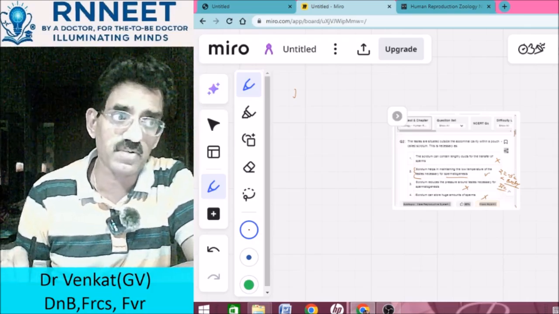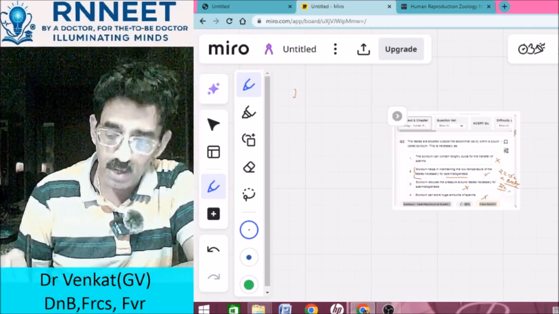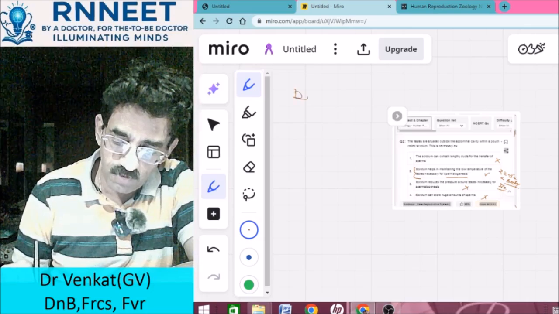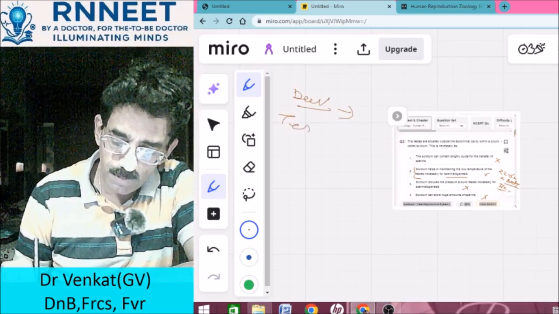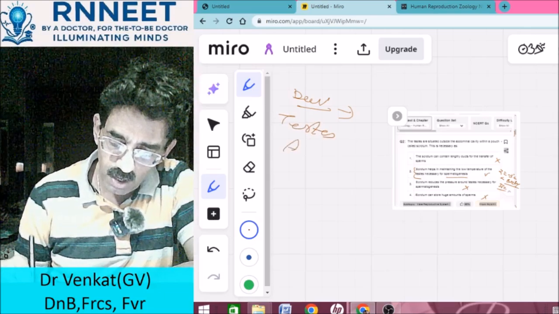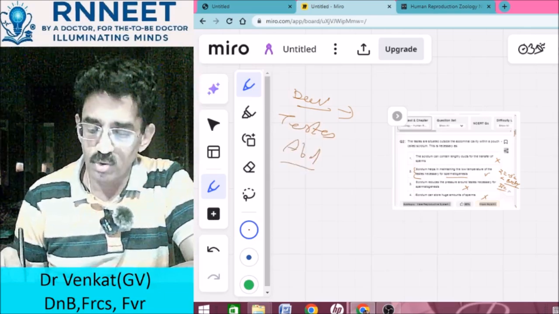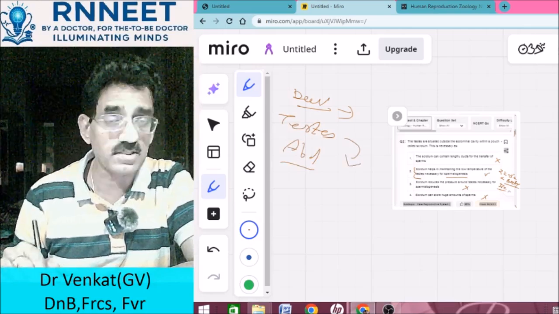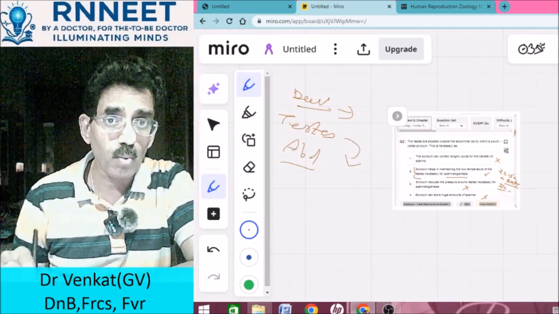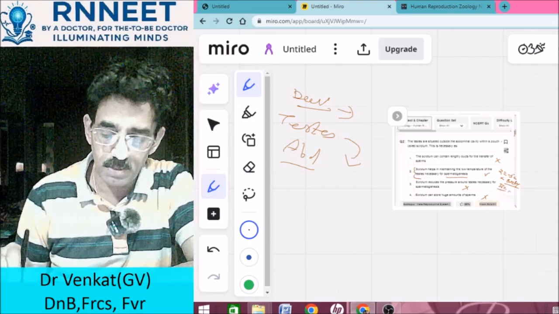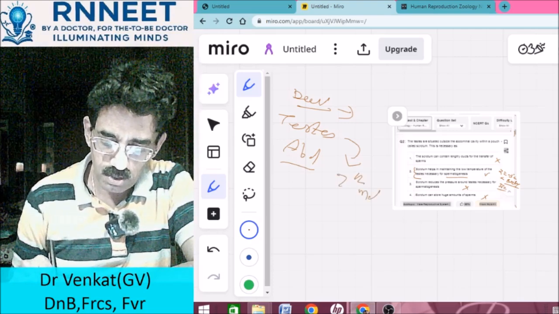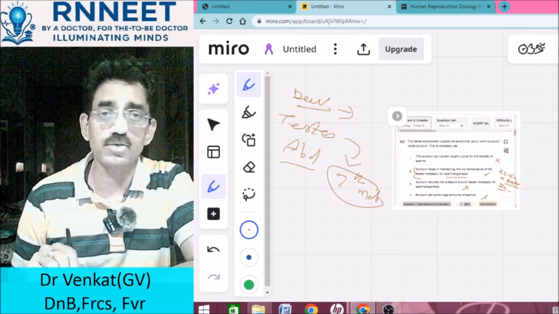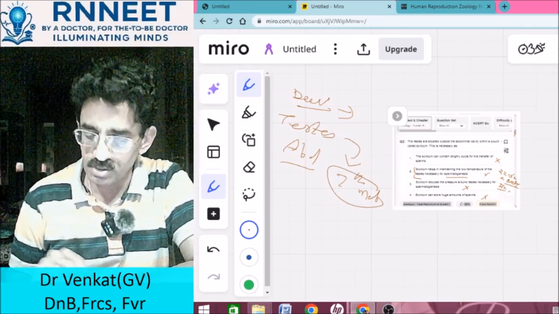Does the development of the testis take place in the scrotum? No, the development of the testis takes place in the abdomen, and therefore the testis descends down to the scrotum. When does that happen? It typically happens around the 7th month. That is when the testis descends down into the scrotum.